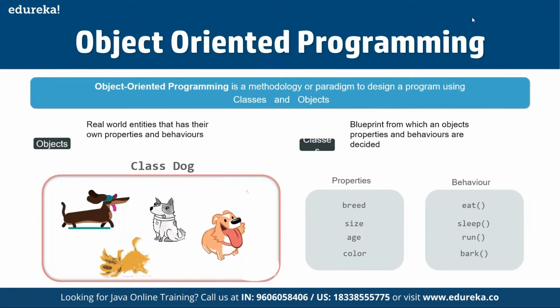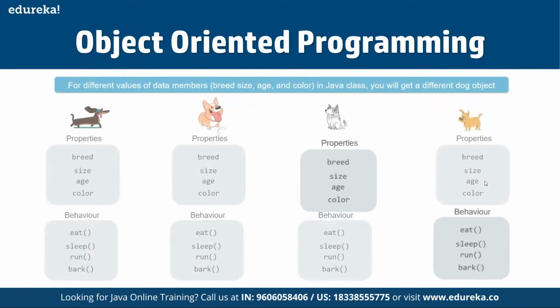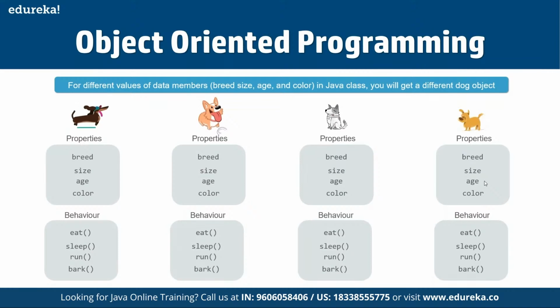We also have different behaviors, like eat, sleep, run, and bark, and these are all part of the same class itself, correct? So for different values of data members like breed, size, age, and color in a Java class, we will get a different dog object, because for different properties we will have different dogs defined.